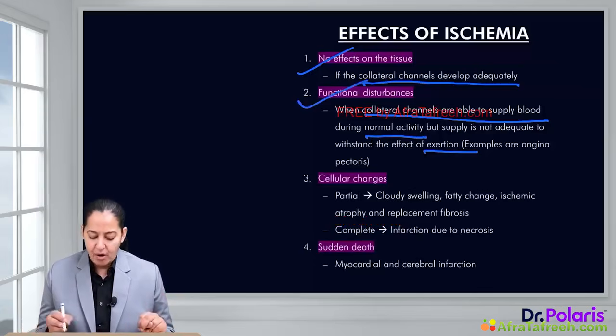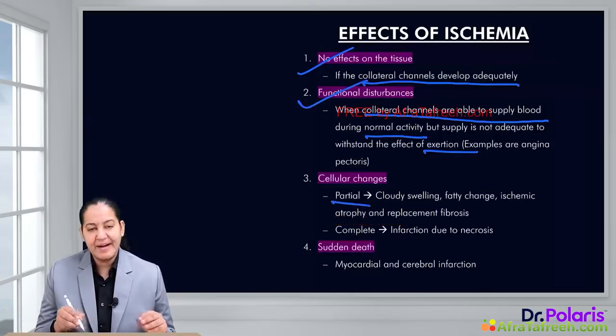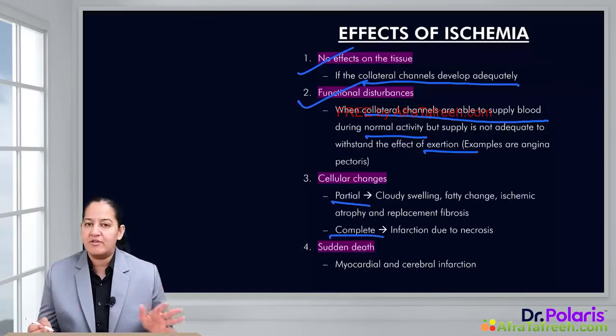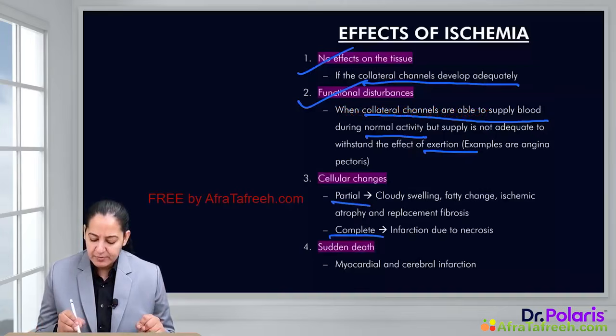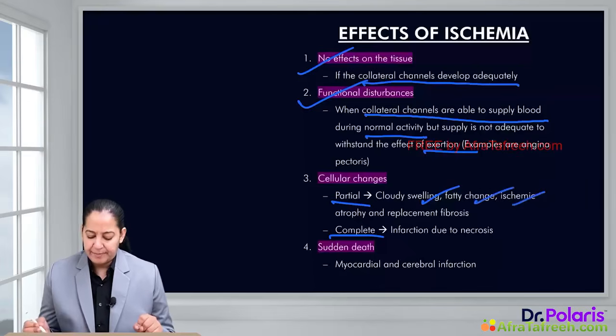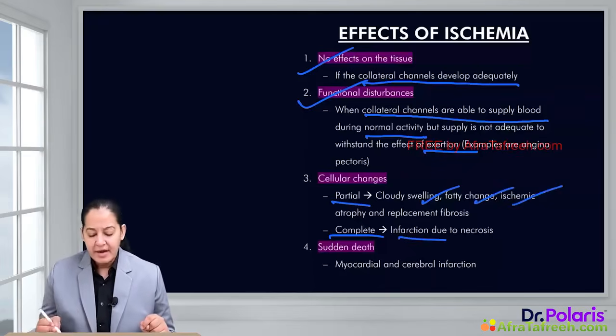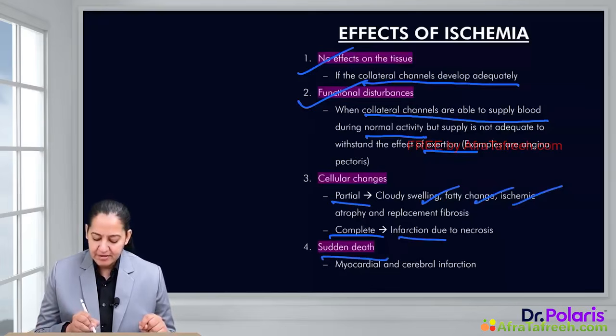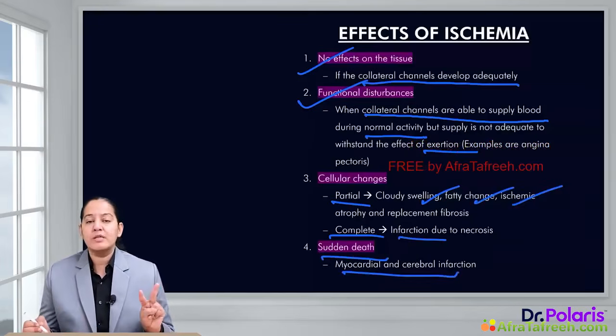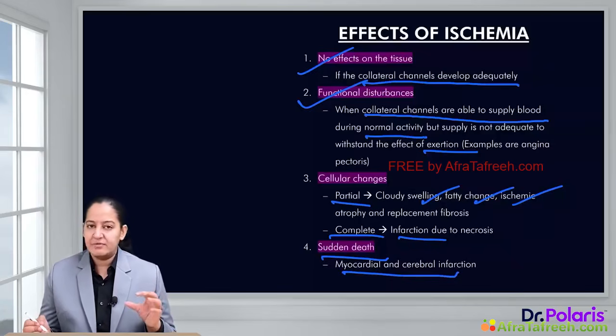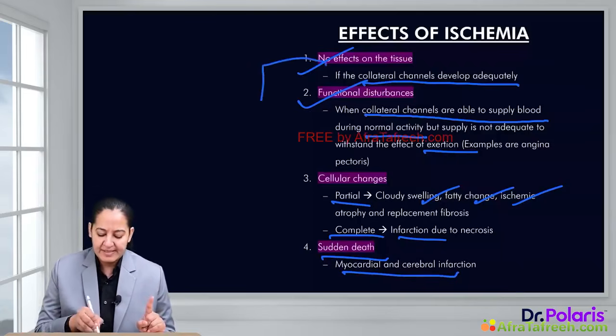Now there are some organs in which partial or complete cellular changes will take place because collaterals are unable to form. Under partial changes, there can be cloudy swelling of the cell, fatty change, and ischemic atrophy. But in complete, it can be infarction. And the fourth is sudden death. Sometimes in the heart and brain, the two organs which are very vulnerable to ischemia, the cells of these organs directly undergo cell death. So it can range from no effect to cell death.